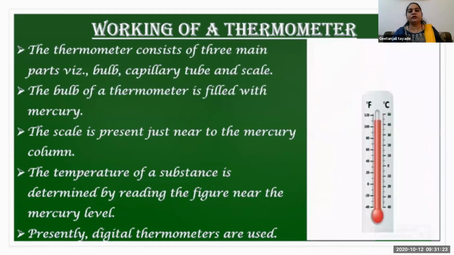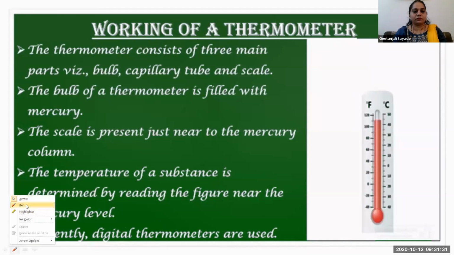Always remember, the thermometer consists of three main parts. Which are they? This is the first part. This one is called a bulb. This is the first part.